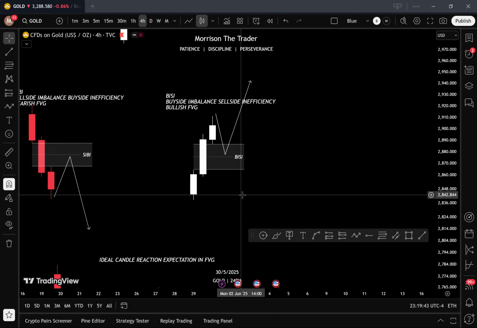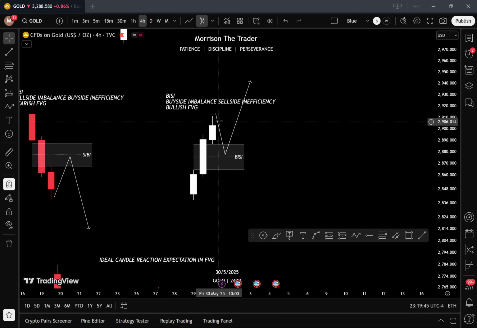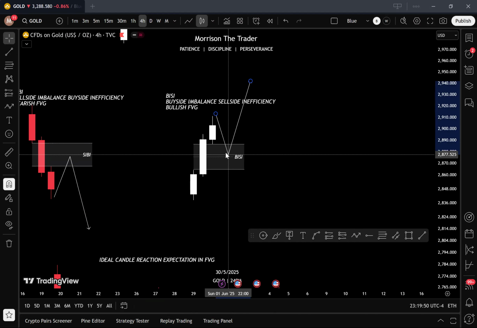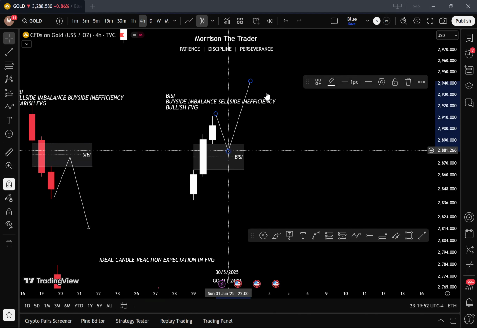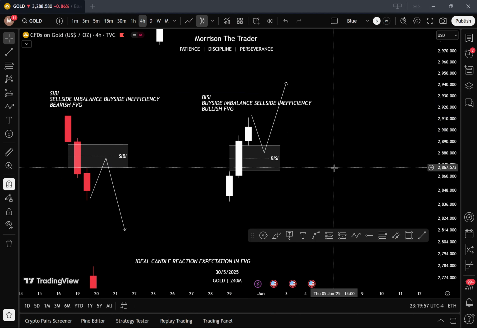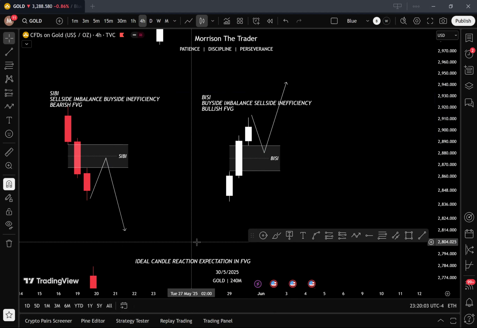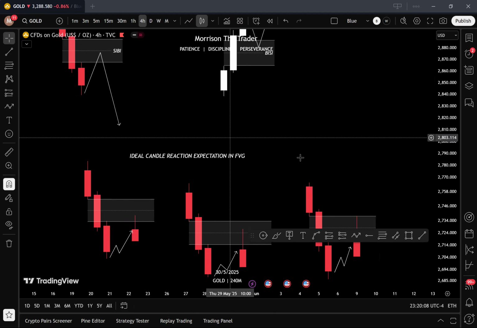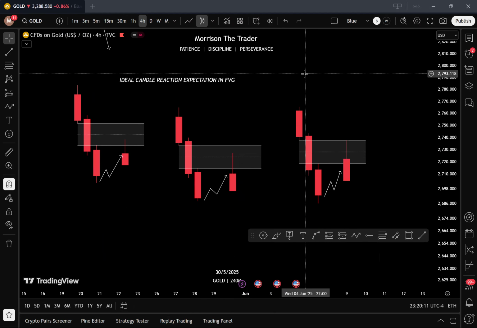And in a bullish trend, you expect price to use that fair value gap to support the price higher. That is what we call fair value gaps. So fair value gaps are another form of support and resistance. So what do we expect when price gets into a fair value gap? We have an ideal candle reaction expectation in a fair value gap.